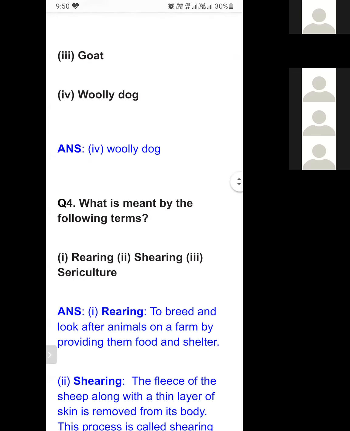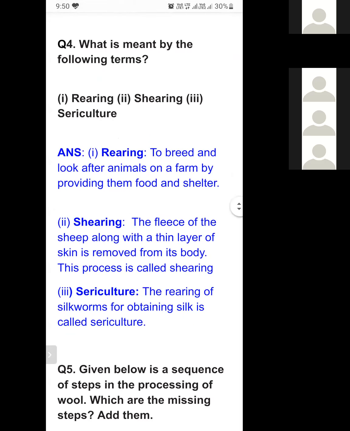Question number 4. What is meant by the following terms? These are very important terms: rearing, shearing, and sericulture. Rearing means to breed and look after animals on a farm by providing them food and shelter.